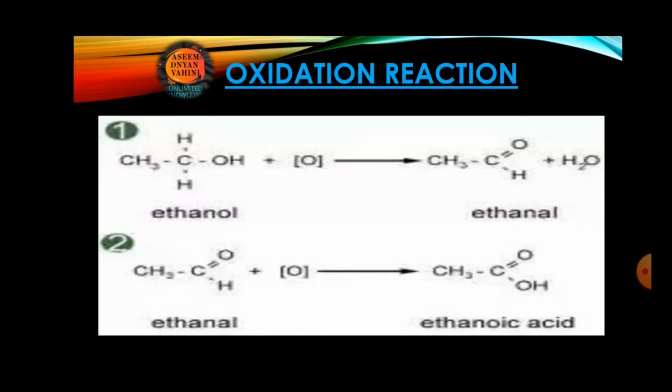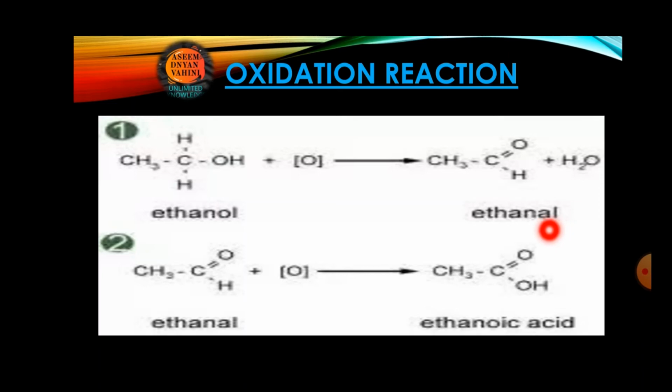Now the next example we can see here, oxidation reaction. Oxidation reaction, as the name itself indicates, oxy means oxygen. If there is an addition of oxygen, that reaction will be called an oxidation reaction. First example we'll check is ethanol. If ethanol is reacting with oxygen, we'll get ethanal.